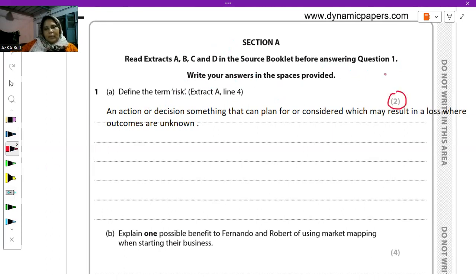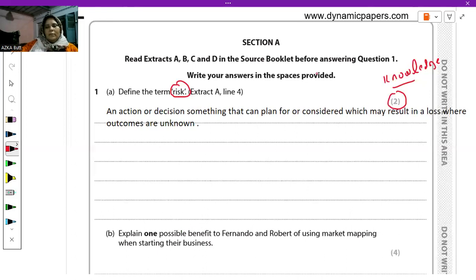In a two-mark question, which is the basic type, the examiner would only test your knowledge. Knowledge means it can be the definition of any key term, just like here, where they are asking us to write the definition of risk. Knowledge can be a definition, stating advantages, disadvantages, importance, reasons, ways, something like that.